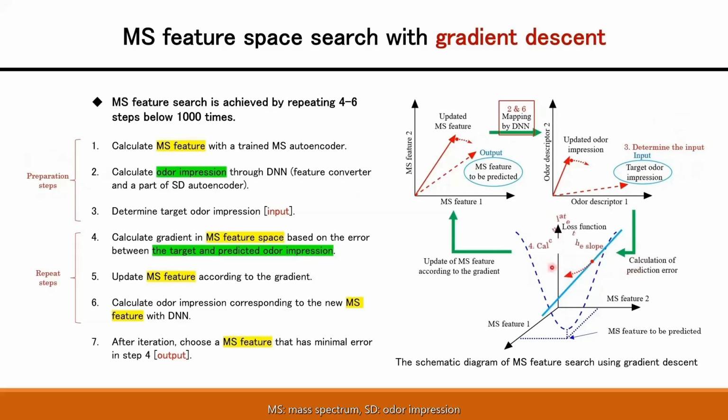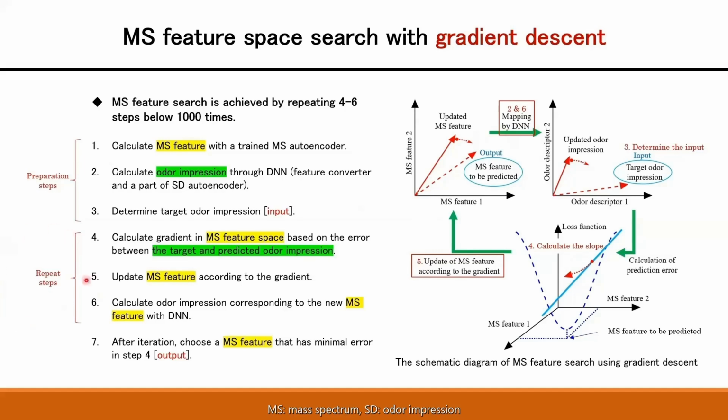These three steps are for the preparation of the search. Fourth, the gradient of the DNN is calculated here. Fifth, the MS feature is updated according to the gradient. And sixth, the odor impression is calculated again corresponding to the updated MS feature.